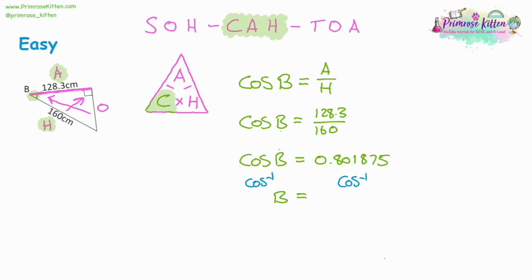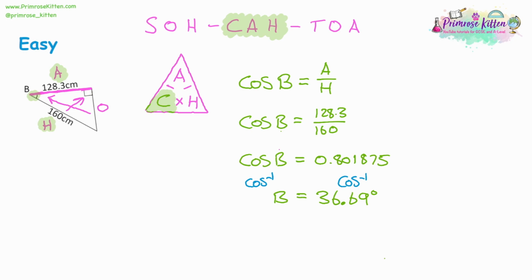But then we've got to do the cos minus 1 on the other side. So on your calculator, cos minus 1 is usually above cos. You might have to press the shift button first and then press cos, and then it'll give you an answer. And it gives me 36.69 degrees to 2 decimal places.